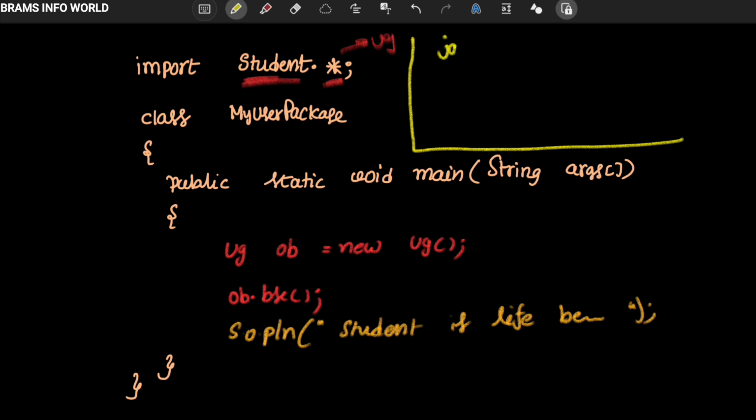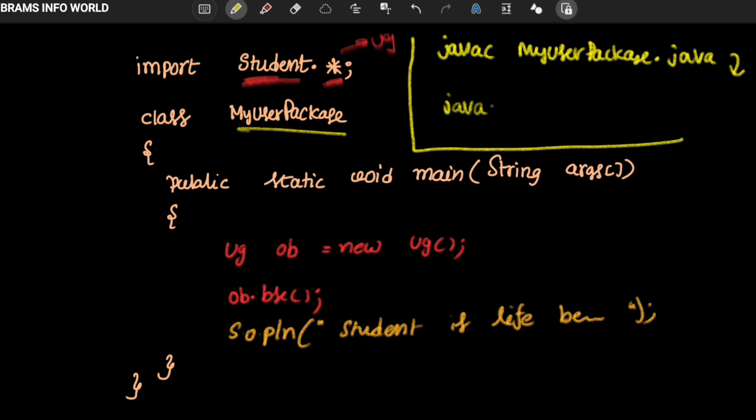One is javac, followed by the file name, MyUserPackage.java. And if the program compiles successfully, then I'm going to execute the program with java MyUserPackage.